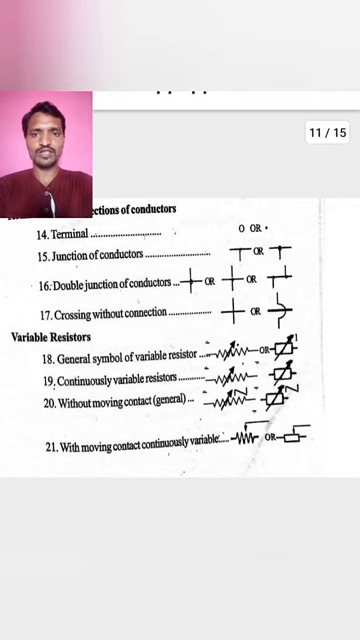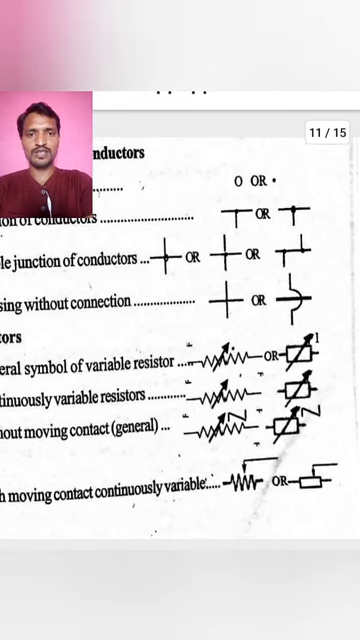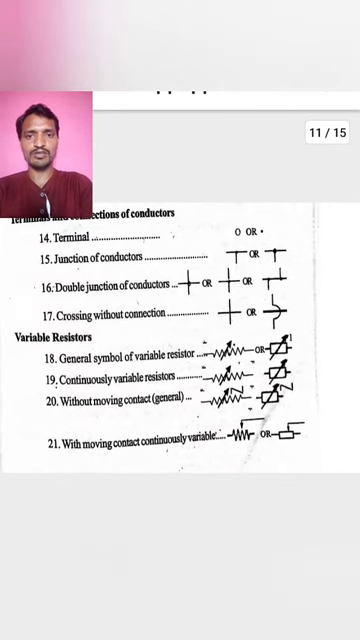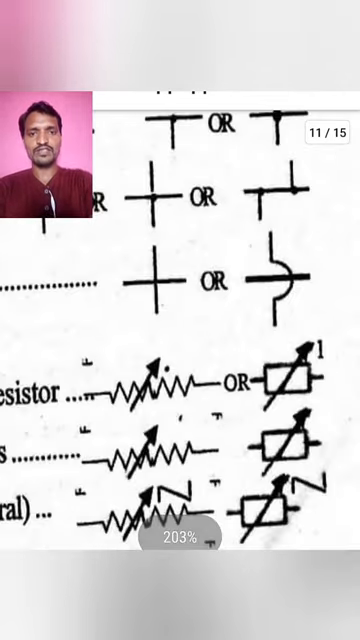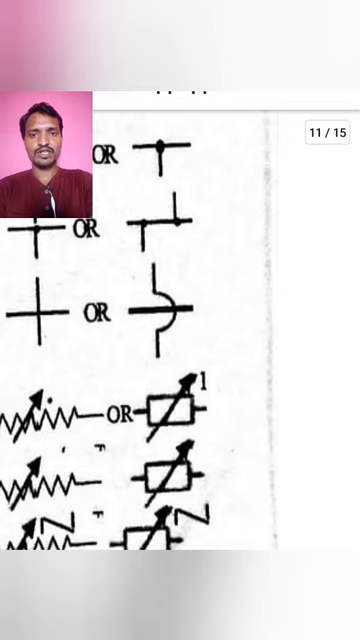Next, junction of conductors. A junction is a place where two or more ways of the conductor meet. Here a T symbol represents the junction of a conductor. Next, double junction of a conductor. We can take a point from this junction to two or more various sub-circuits. Okay, that is double junction of conductors. Next, crossing without connection. Here we can see this wire is connecting, but this wire is crossing but not connecting with the other wire. Okay, this is the crossing symbol.